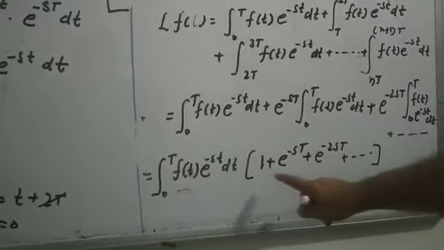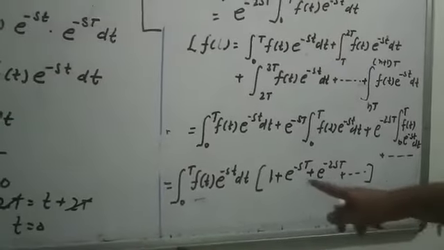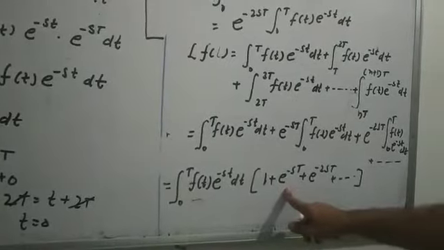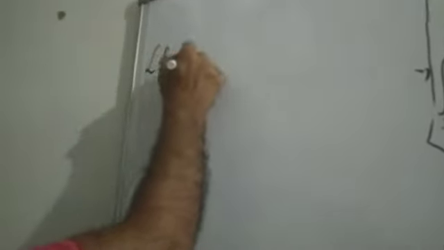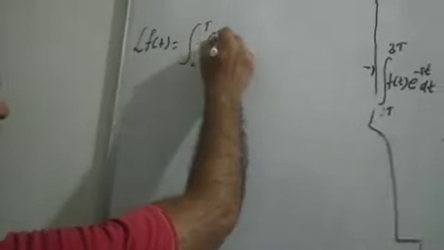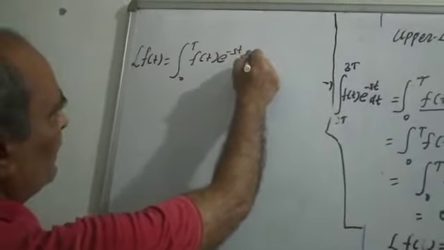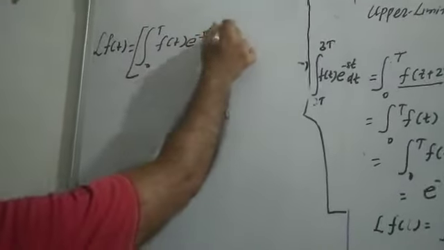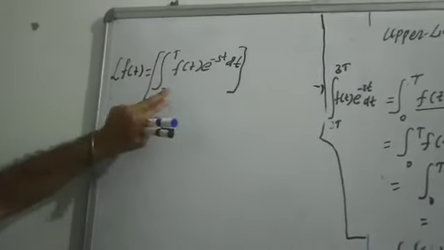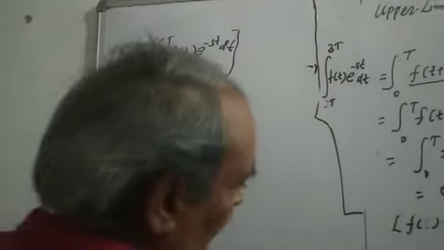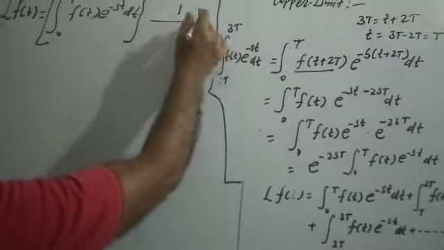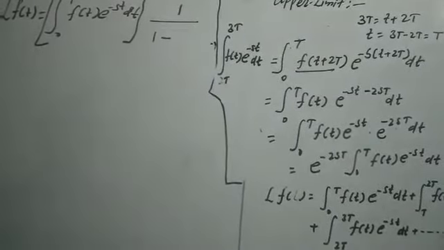So this is forming a geometrical progression. First term is 1, common ratio is e to the power minus sT. This is an infinite GP. The Laplace of f(t), the periodic function, is equal to the integral from 0 to T of f(t) e to the power minus st dt, which is the Laplace of the first pulse or first cycle, 0 to T, and the sum of this series.